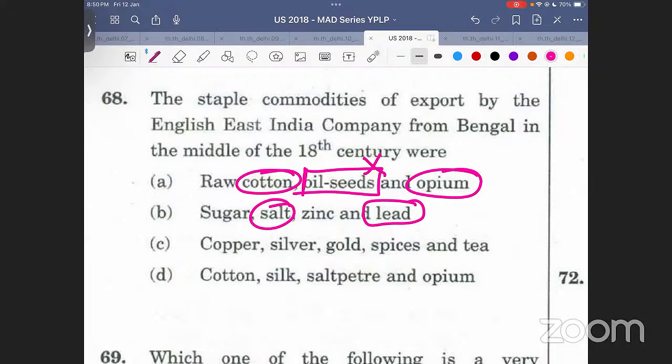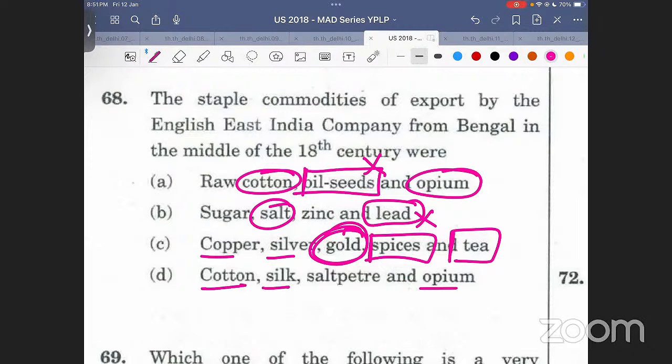So here oil seeds will go incorrect. Here lead will go incorrect. Copper, silver, gold, spices, बिल्कुल इंडिया से एक्सपोर्ट होंगी. चलो टी भी एक्सपोर्ट होगा, बट गोल्ड, India will export gold in 1750s? Obviously this is not going to be the answer. Cotton, yes. Silk, yes. Opium, yes. Even if you don't know what saltpeter is, but still you can go with this particular answer. आ गई बात समझ में? हुआ क्वेश्चन सॉल्व? टेल मी, बताओ मुझे.